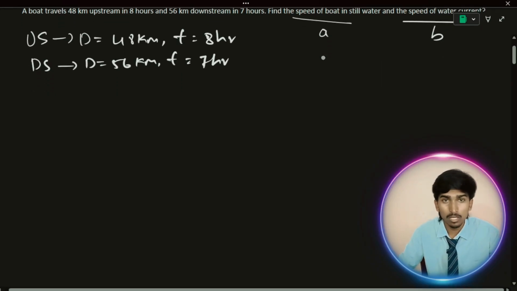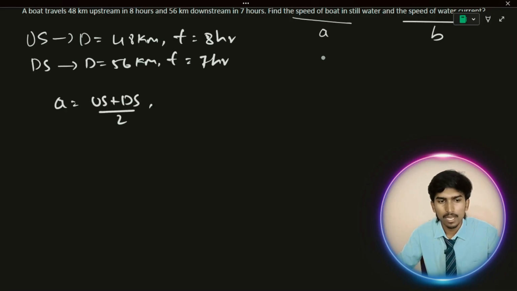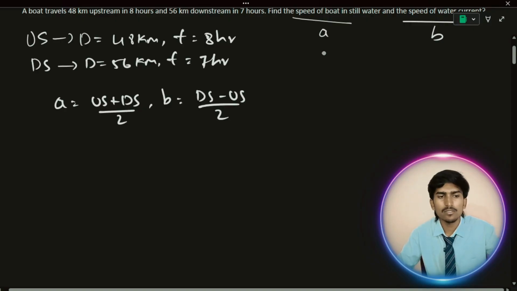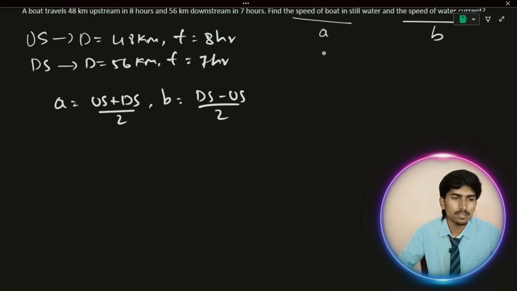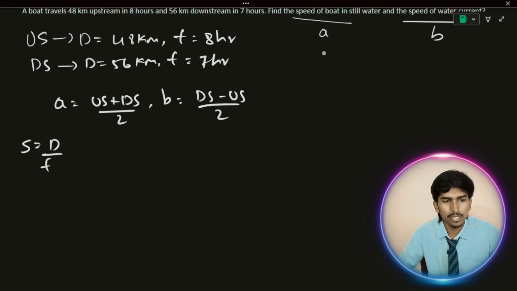I already told you the formula to find the speed of a boat: a is equal to upstream plus downstream divided by 2, and to find the speed of the water, b is downstream minus upstream divided by 2. Okay, how can you find the upstream speed? They have given the distance and time, so you can find the speed. We know the fundamental formula: speed is equal to distance by time. Upstream speed is distance by time. The distance is 48 kilometers and the time is 8 hours. We need both upstream speed and downstream speed. Let us find the upstream speed first, and then we are going to solve the downstream next.